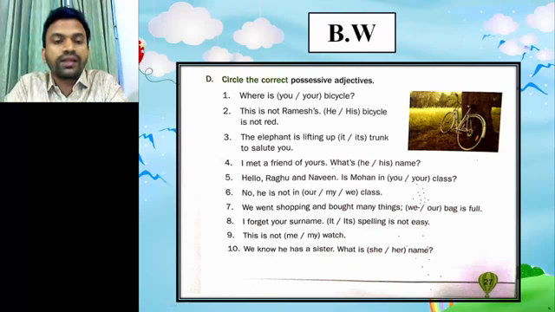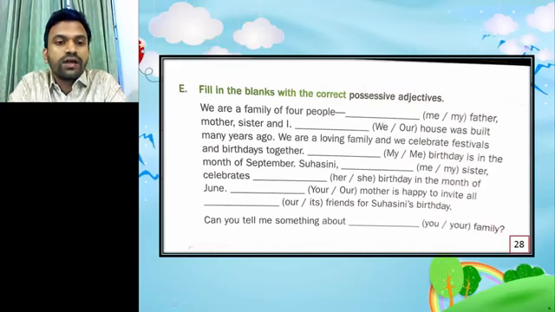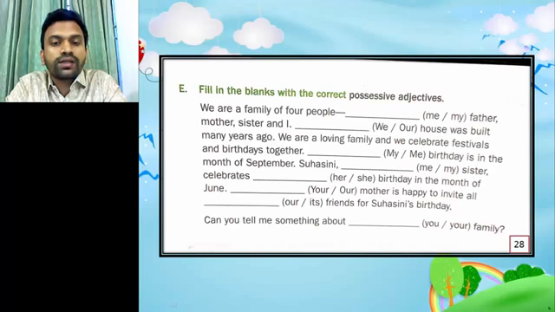There is another book work for you. Go to page number 28 of your Grammar Gear book, and there is exercise E, and look at the instruction here. Fill in the blanks with the correct possessive adjectives. So let's start now. We are a family of 4 people.